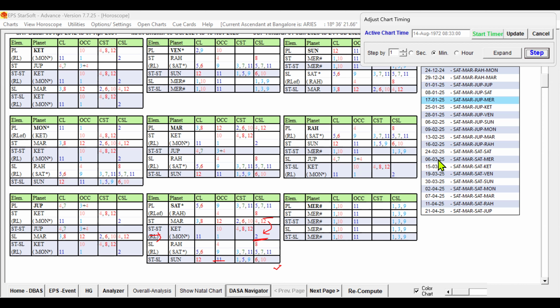Now you can see Rahu has got fourth occupant and eighth cuspal sublord. Now you can see the difference. Previously, when we increased one minute, that seventh sublord moved to Saturn, and Mars was not having 4 and 12 sublord. And Rahu was having fifth occupant, and the second planet star lord, Saturn, was good. Still it is good only.